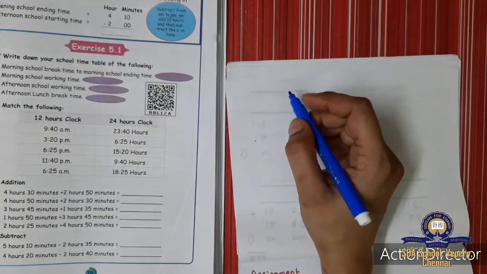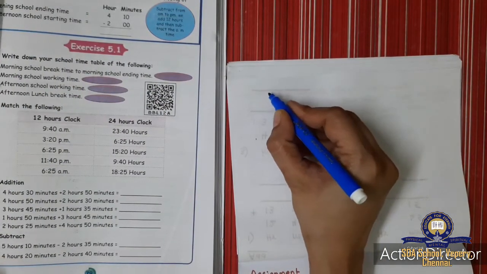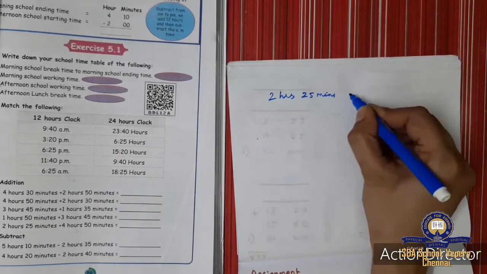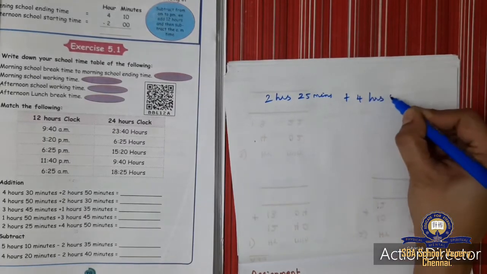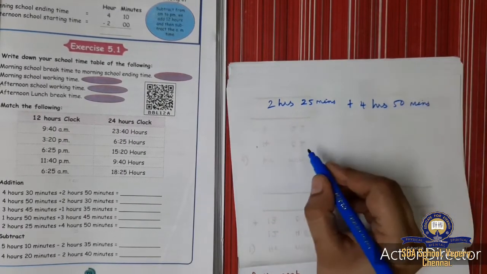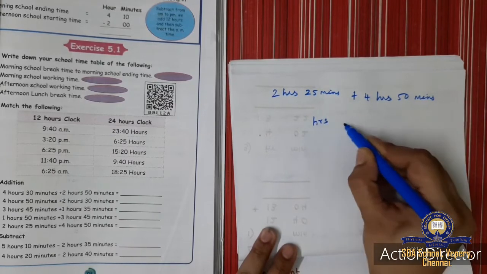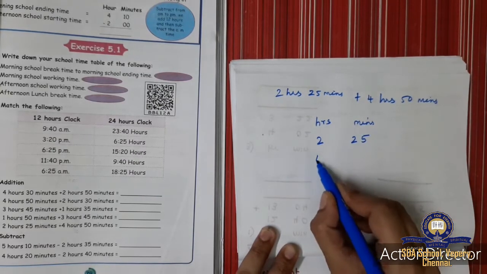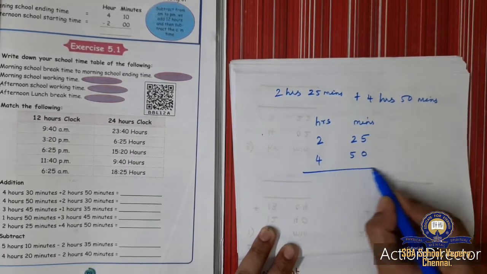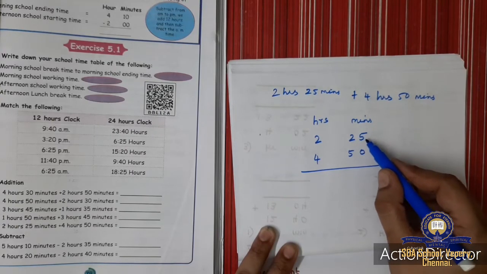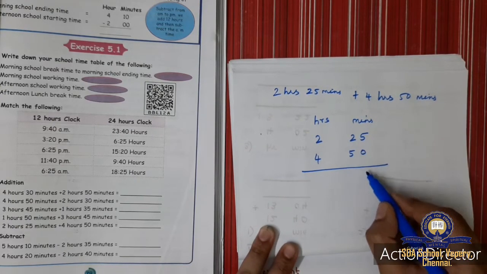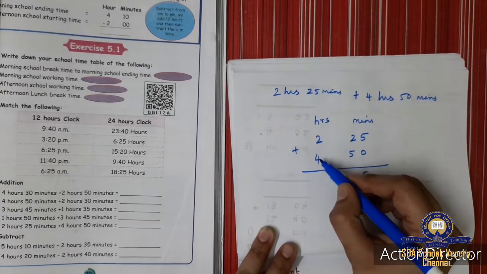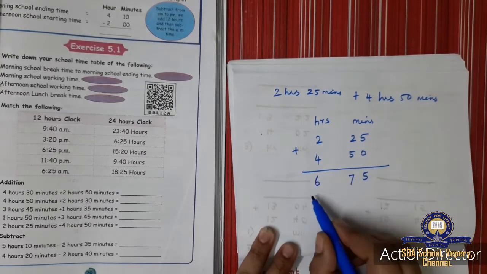See the sum. I am going to add 2 hours 25 minutes plus 4 hours 50 minutes. So we'll just add hours and minutes now. 2 hours 25 minutes and 4 hours 50 minutes. So first, 5 plus 0 is 5. 2 plus 5 is 7. 2 plus 4 is 6. So we have added these numbers.